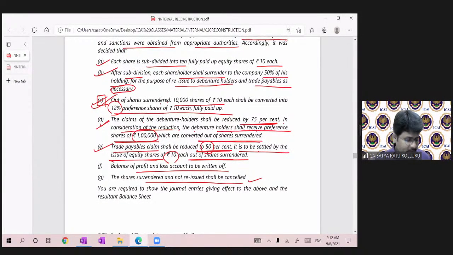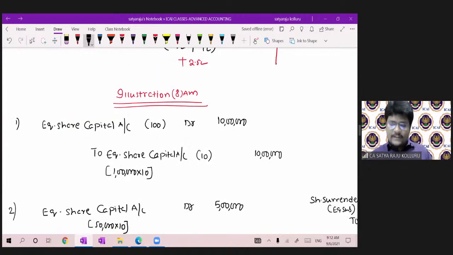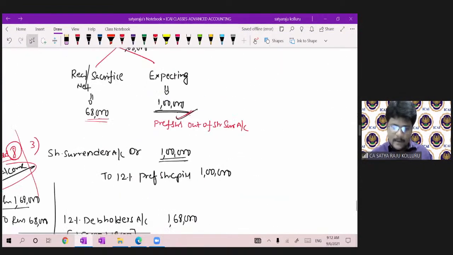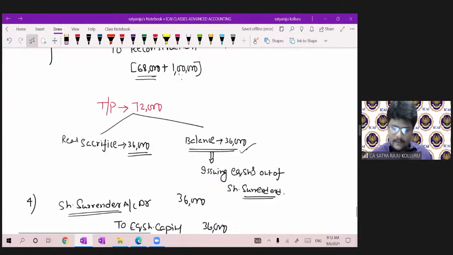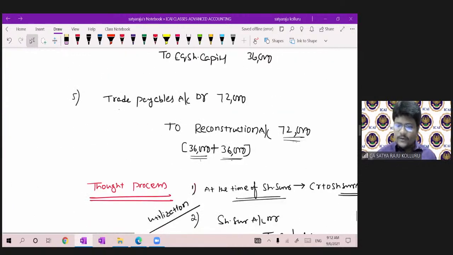First, after completion of these things, let me calculate the reconstruction profit or loss. Is there any balance in the share surrender account? Here, share surrender account has 5 lakhs credit. Then this entry, minus 1 lakh. Next, this entry, minus 36,000. So still in share surrender account, 3,64,000 is there.